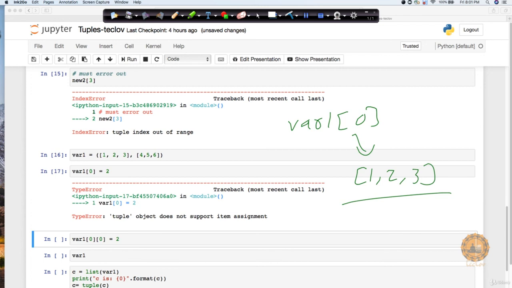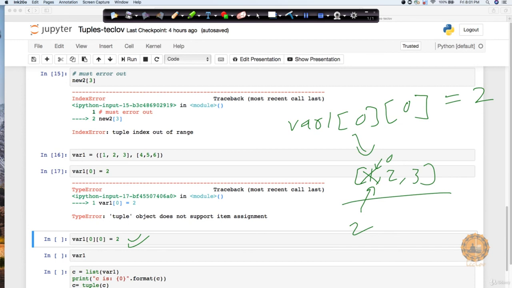Since this is a list, inside this I can say that I want to update the value of this 1 to some other value, let's say 2. What is the index of this? 0. So I can say 0 here. If I now change this value from 1 to 2, it's going to update it, because now you are no longer updating a tuple, you are updating a list within a tuple. That's the reason this statement will execute.